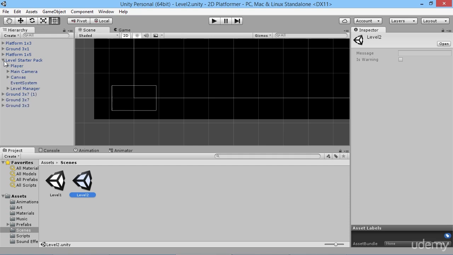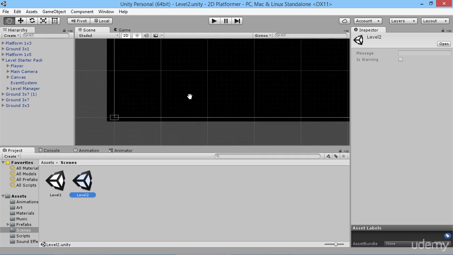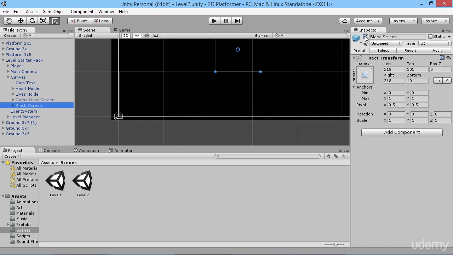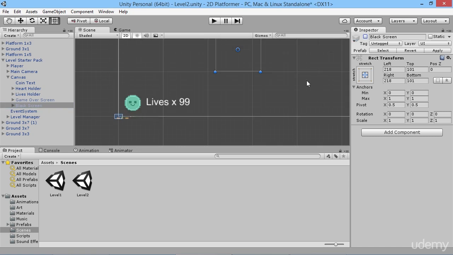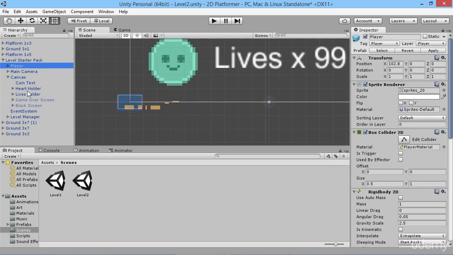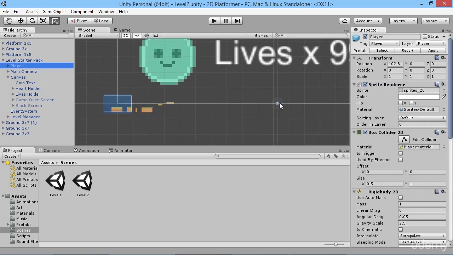So what you would usually want to do, we have this big black screen here, but when we're making the game, it's not very helpful to actually have that activated the whole time. So we're just going to deactivate it, and then when we're done with the level, we can reactivate this black screen in our game. So our player now is starting over here because that's where we adjusted him to when we applied the changes. So let's just drag this player back in this level to here. So like I said, when you make changes to your level starter pack, you need to remember that it's going to remember exactly where the player is at all those times.